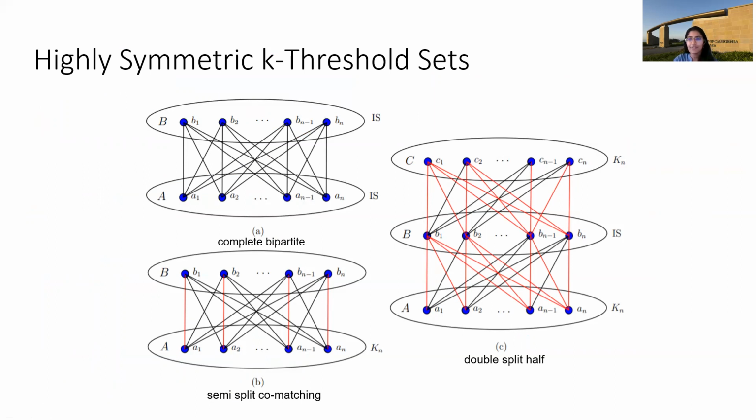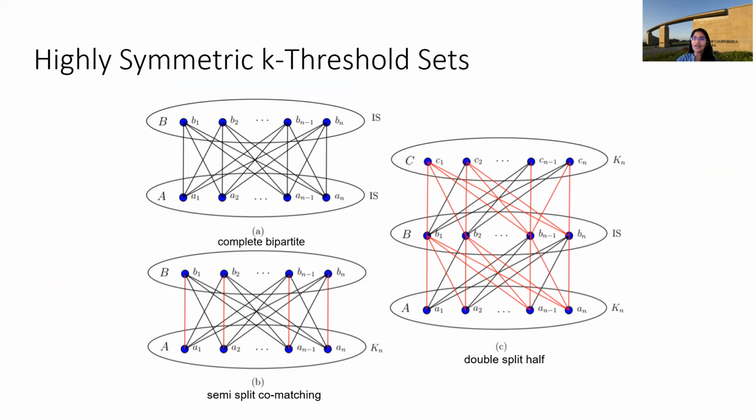The way we show these graphs are not weakly closed is by identifying a buddy for each vertex. A buddy is a vertex that is non-adjacent to your vertex but shares many common neighbors. If every vertex has a buddy, then the graph is not weakly gamma closed.